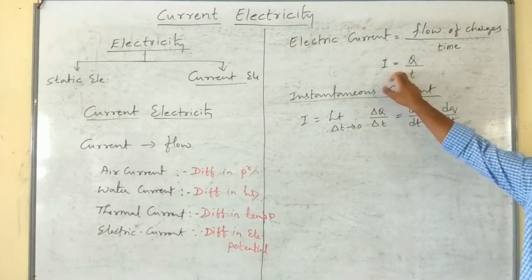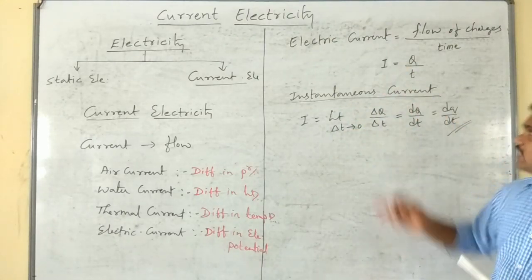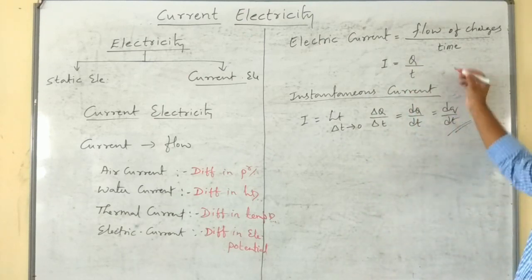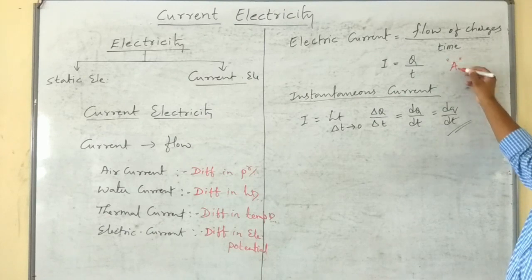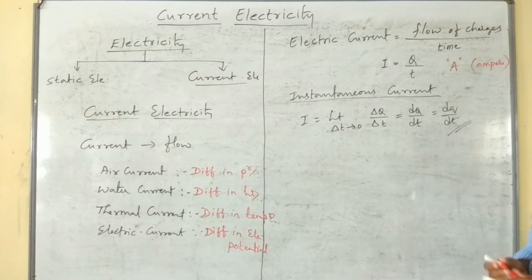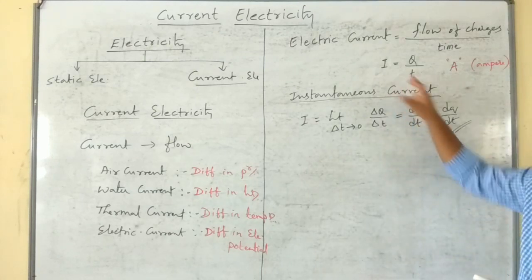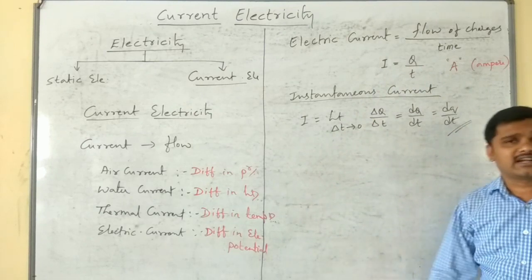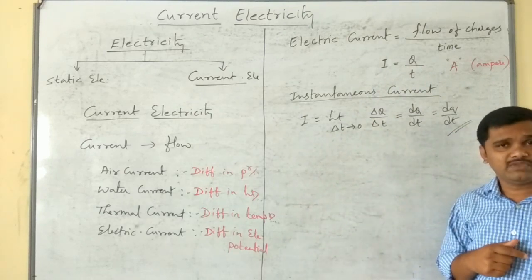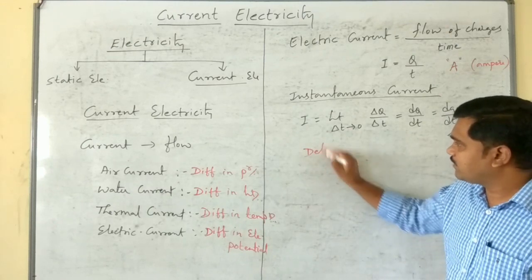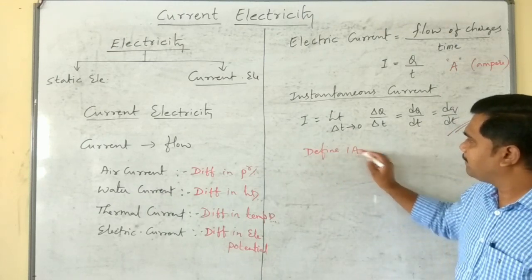What is the SI unit of electric current? It is coulomb per second, otherwise represented by capital A, that is ampere. Ampere is the SI unit for electric current. When the electric current flowing through a conductor is said to be 1 ampere, you may get it for 1 mark in your examination: define 1 ampere.